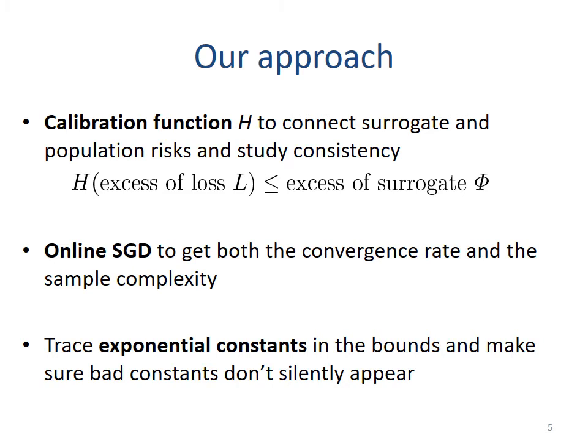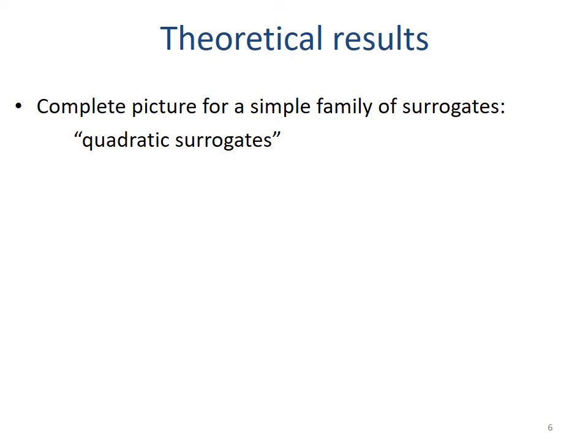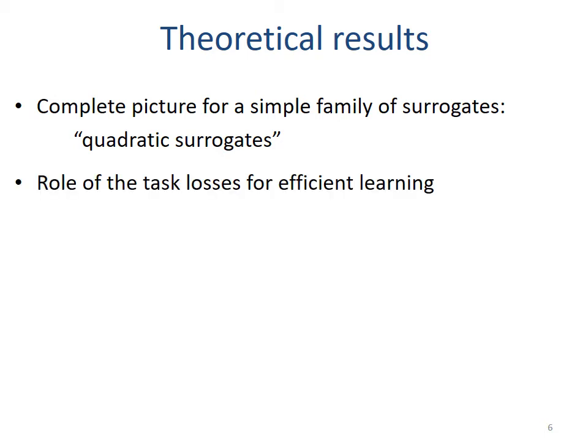In our analysis, we carefully trace exponential constants and make sure they don't silently appear in the bounds. Our approach allows us to get the following results. We get a complete picture for one simple family of surrogate losses, which we call quadratic surrogates. In this setting, we study the role of task losses for the possibility of efficient learning.